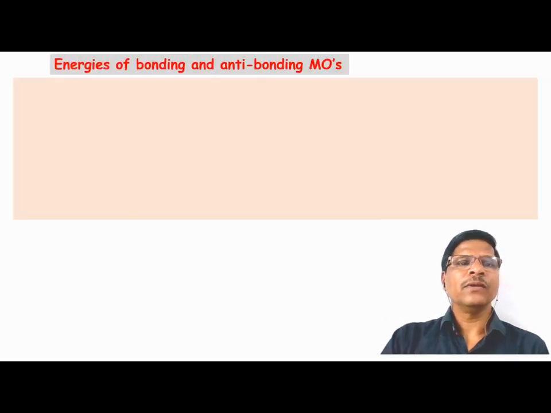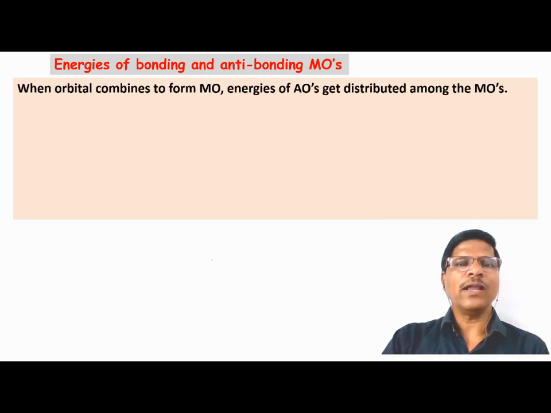interaction. Now, we have the bonding and anti-bonding molecular orbitals, and are their energies similar? Ultimately the answer is no. The bonding and anti-bonding molecular orbitals result in different types of interaction, and hence the energies of the molecular orbitals are not the same. So if you see, an MO is formed by interaction of AOs, so ultimately the energies of the atomic orbitals get distributed among the molecular orbitals.